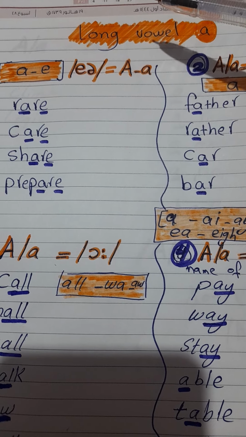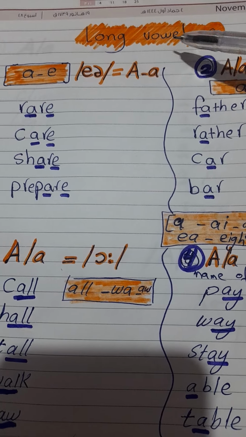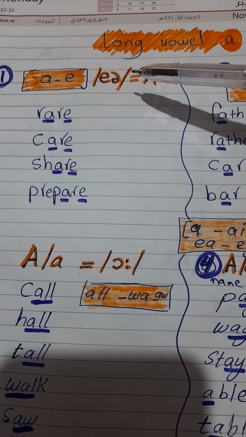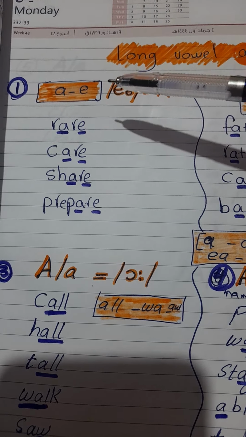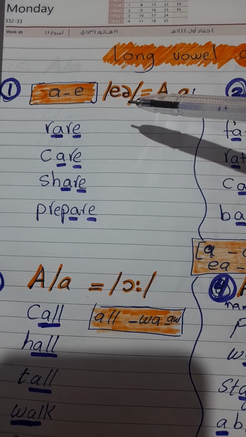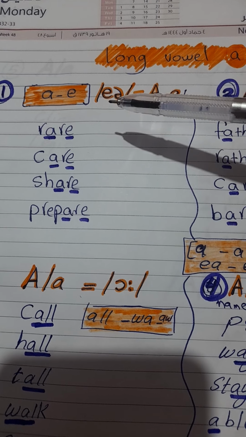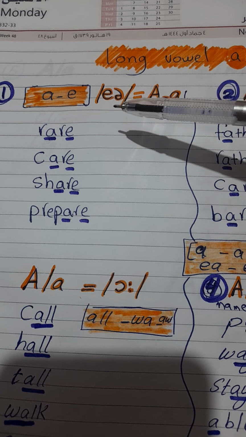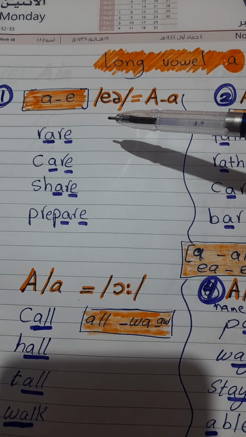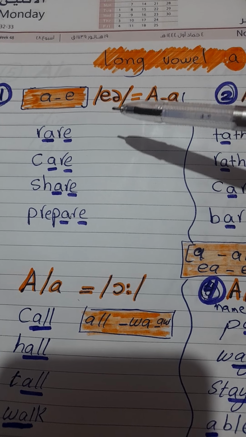How can we pronounce the long vowel A? Long vowel A has many different sounds. The first sound of it is air, as when you say the word air. So you are going to make your tongue and lips relaxed.